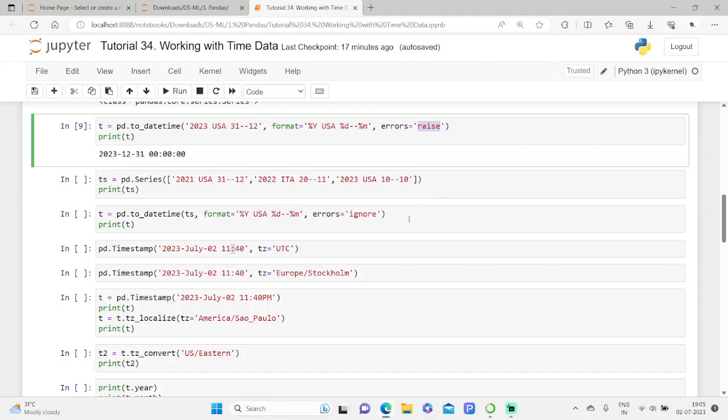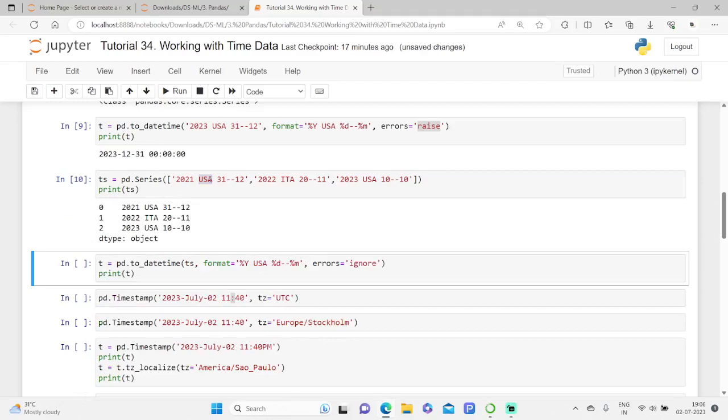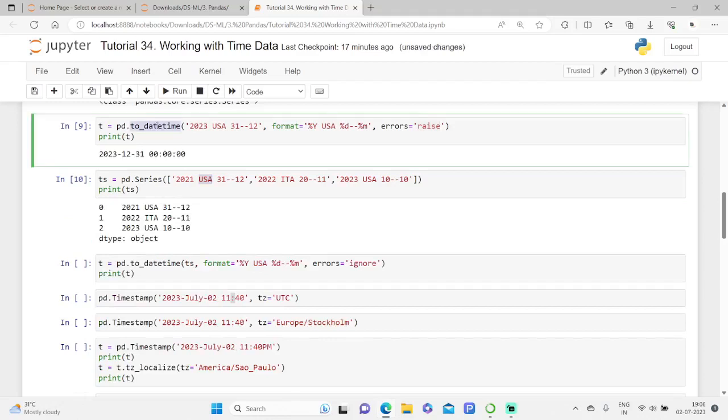Now first let's see again an example of data conversion using the format codes. We specified a series of strings to be converted, and here the exact string is specified as USA. Also in this case, we use the to_datetime function, specifying a possible format that can interpret them all correctly. Kindly have a note of it, but in reality this is not the case.